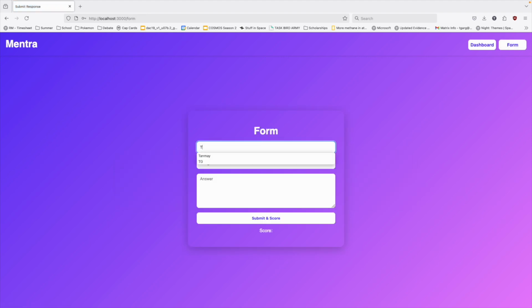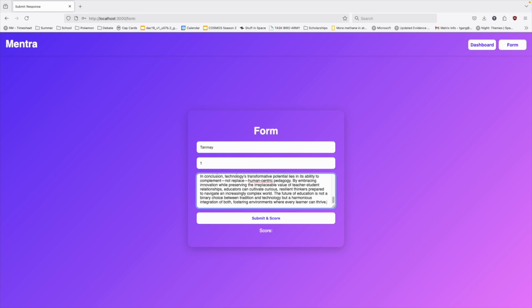Let's submit something. I'll type in my name. I'll say assignment name, I'll say it's 1. And I have an essay ready that I made with DeepSeek, right? So I'll feed that in here and submit. It gives it a score of 5.